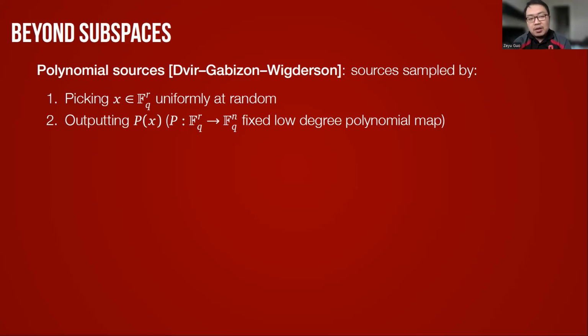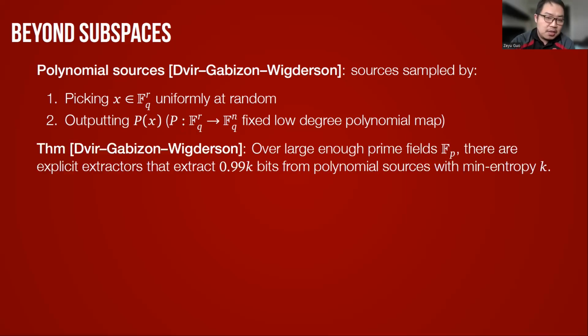We first pick a random point x from the vector space F_q^r, and then we feed it to a low-degree polynomial map P(x) from F_q^r to F_q^n. The distribution of the output is what we call a polynomial source.